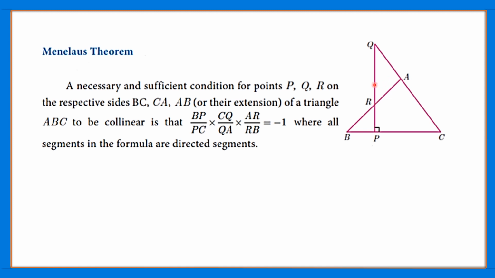So these points P, Q, R are said to be collinear, that is, they lie on the same straight line, if BP by PC into CQ by QA into AR by RB is equal to -1. If the product of these proportions is equal to -1, then we say that P, Q, R lie on a straight line, that is, they are collinear. If suppose they are collinear, then the product of their proportions will be equal to -1.